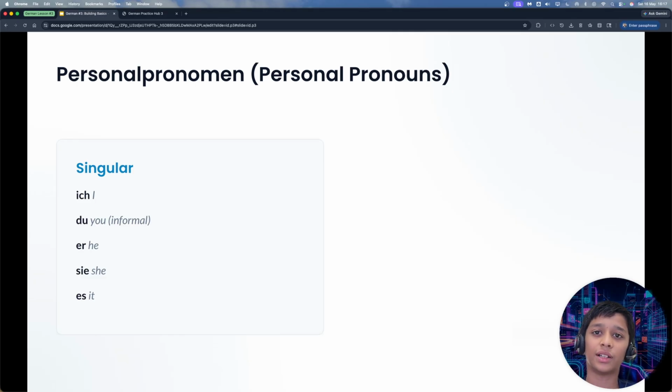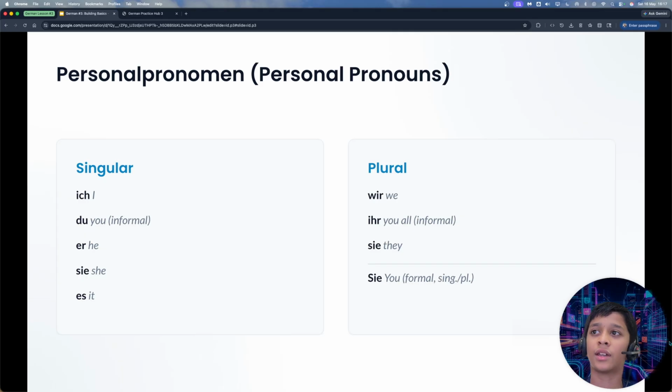Now the plural ones, which is more than one person. Wir means we, ihr means you all, which is informal, talking to a group of your friends. And sie with the small lowercase s means they. But if you see Sie with the uppercase S, it means you. It is formal. You use this for strangers, boss, or anyone you want to show respect to. This one works whether you're talking to one person or a group of people.